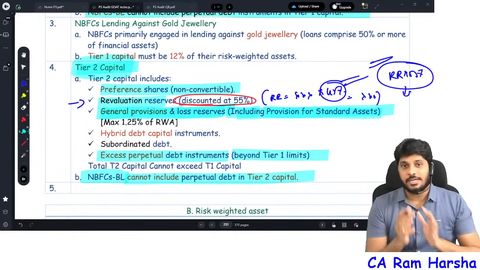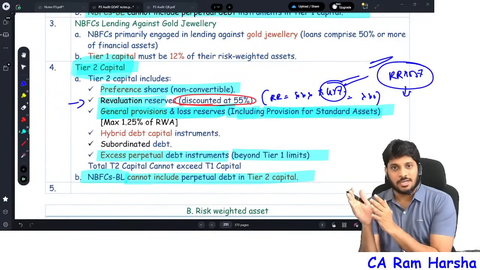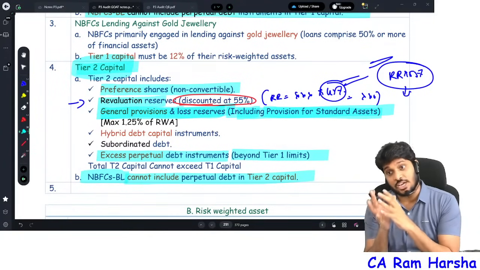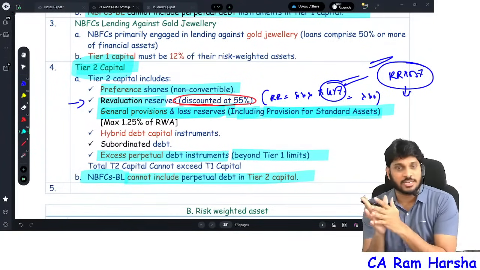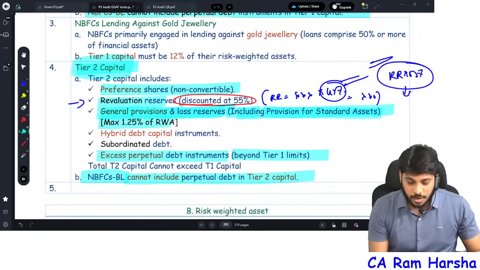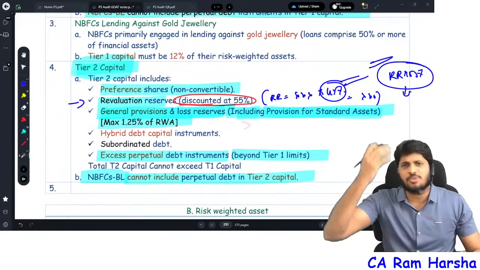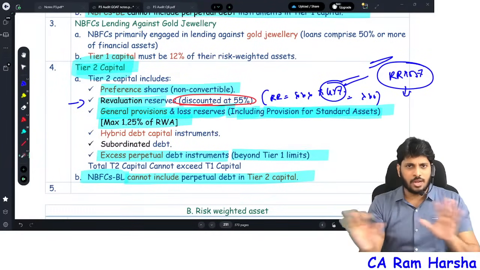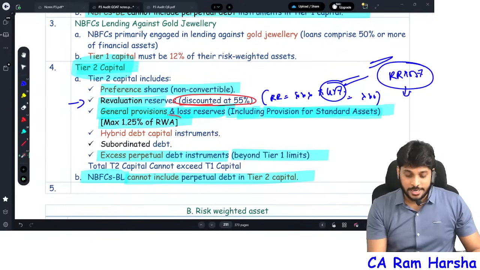will be treated as tier 2 capital. Technically, provision is an amount set aside, so technically it is also something like a cushion capital. It is also called cushion capital. How much? Max 1.25%. Suppose the company in the problem says provision amount is so and so. You will not take the full amount of provision under tier 2. You will only take up to 1.25% of risk weighted assets.